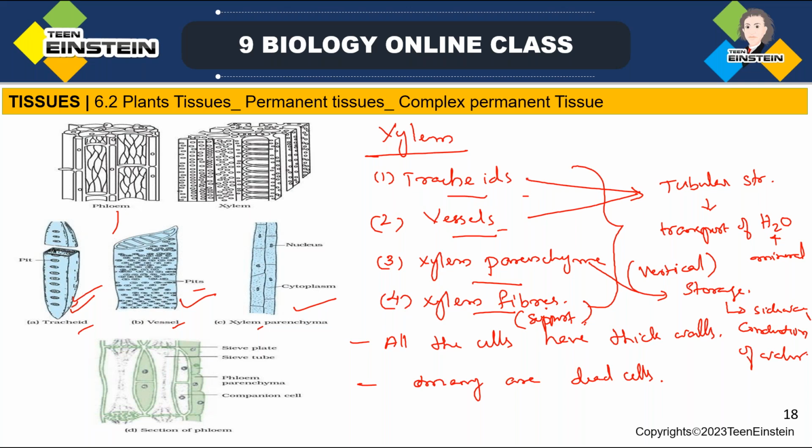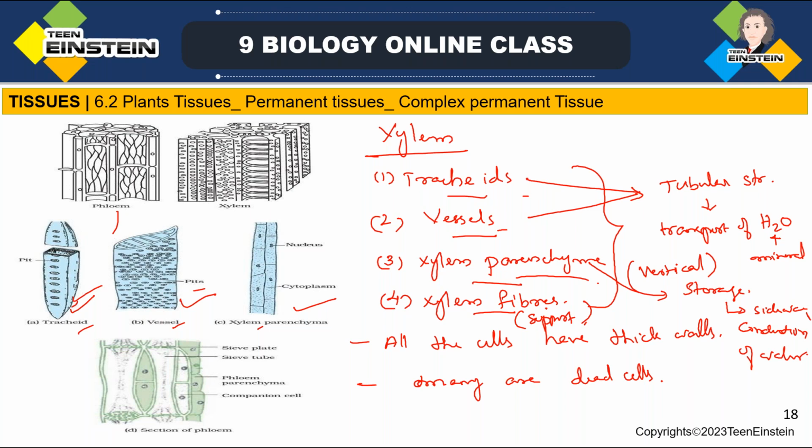Examples, xylem and phloem, both have one function, conduction. In xylem tissue itself, we can see different types of cells like xylem tracheids, xylem vessels, xylem parenchyma, and xylem fibers. In that, xylem tracheids and vessels both have a tubular structure, and they help in the vertical transport of water and minerals. Function is conduction.